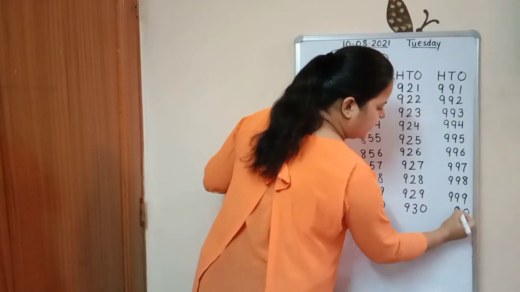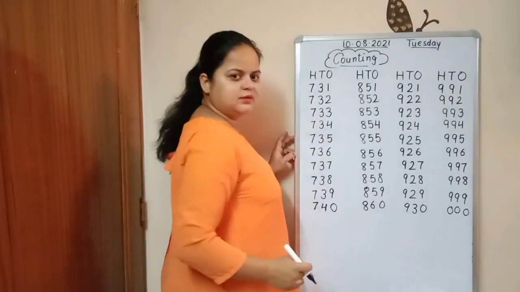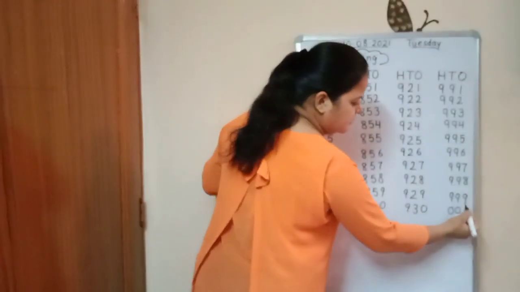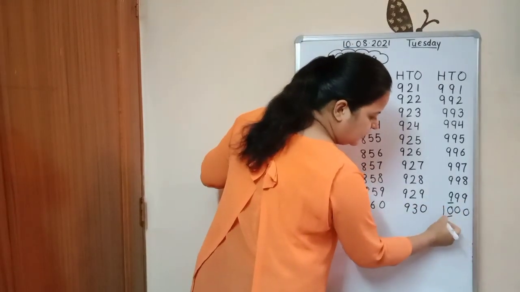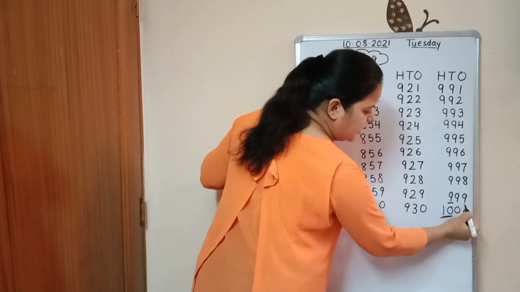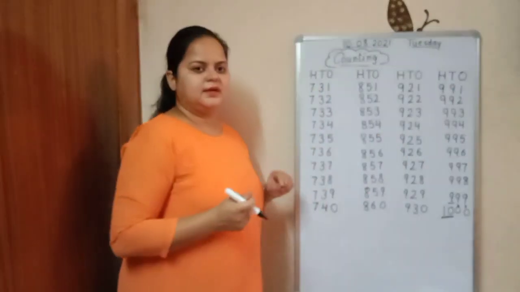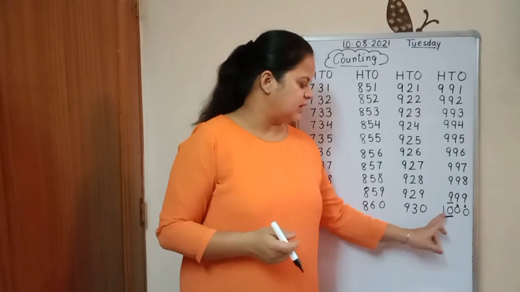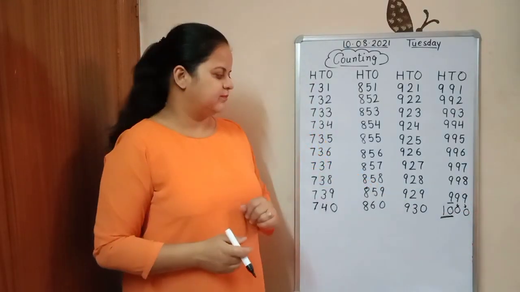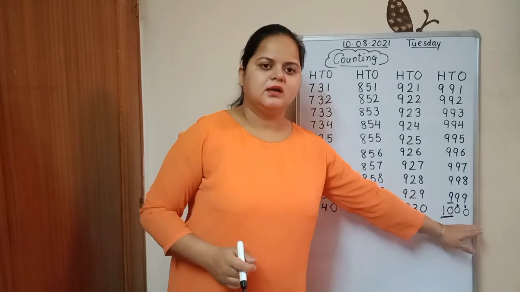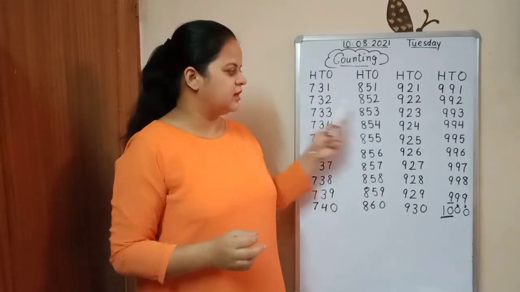So 9, 9 and 9. So 0, 0 and 0. What comes here? Yes. What comes after 9? 10. So after 9 here is 0. Here is 0. And after 9 here will come 10. So this is 1000. I hope you all have done this work in your notebooks.